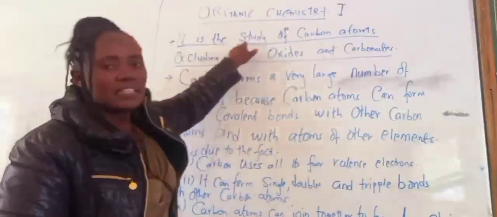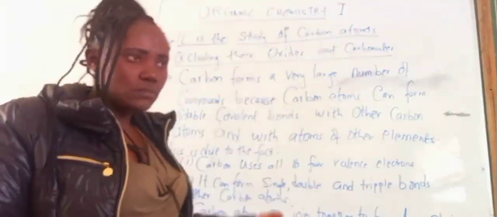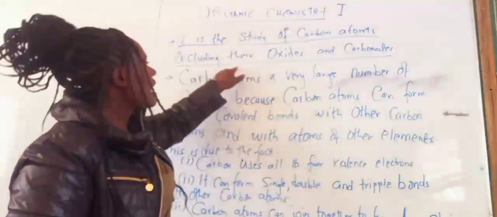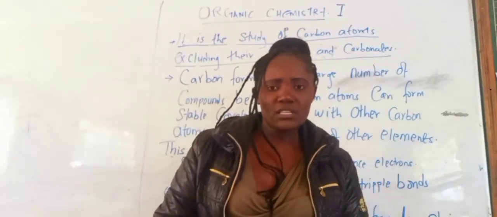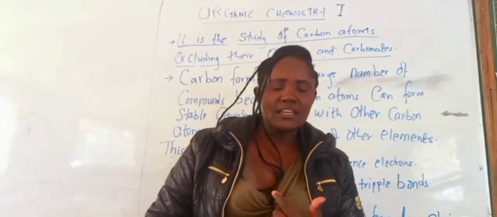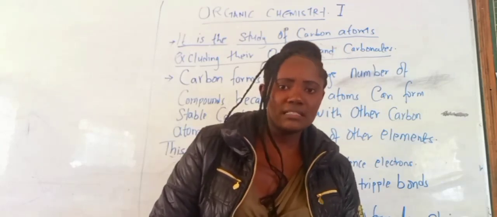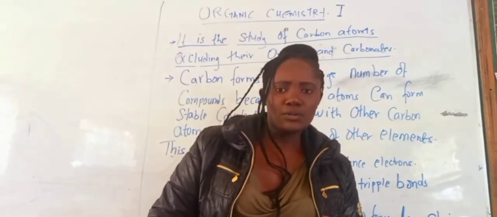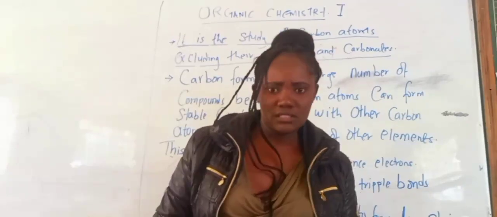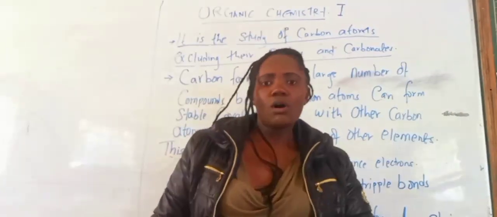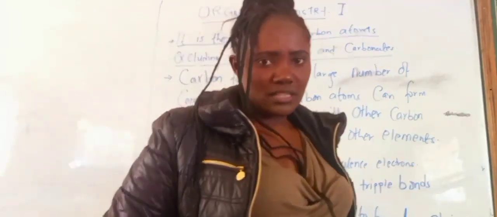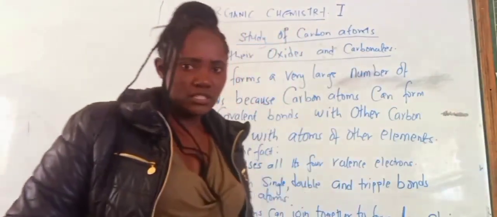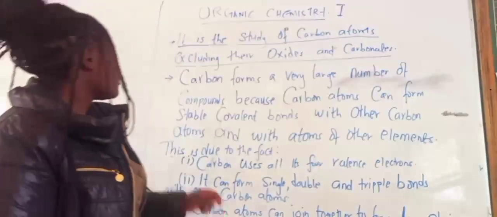In this topic, we are going to tackle the carbon compounds, except the compounds of carbon with oxide and the compounds of carbon with carbonate. So we shall tackle all the compounds of carbon except the oxides of carbon and the carbonates of carbon.